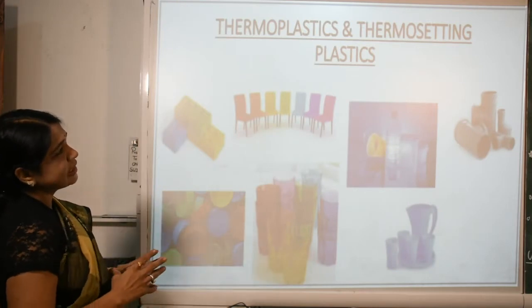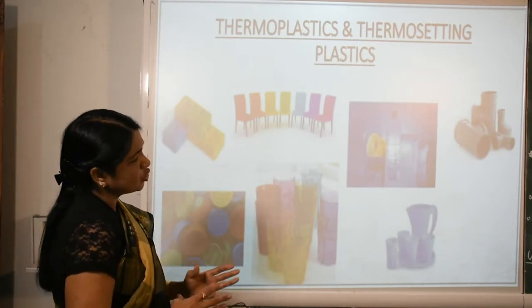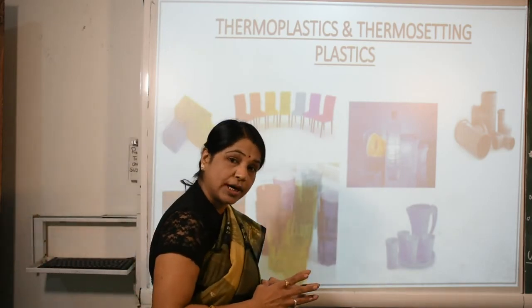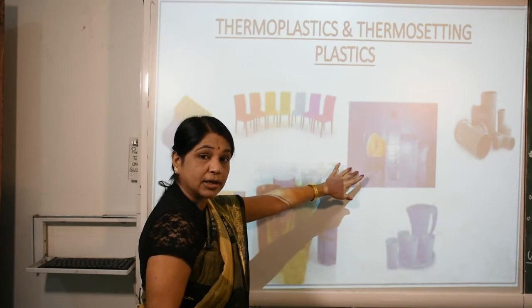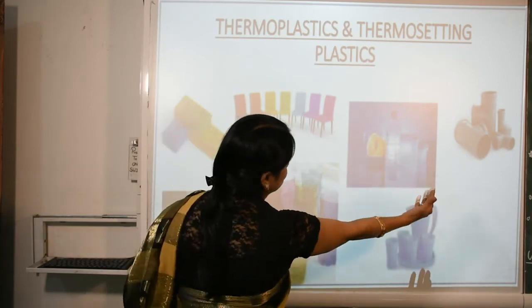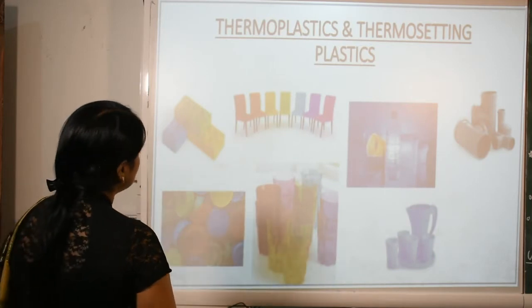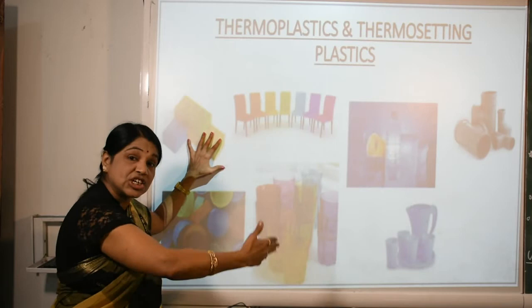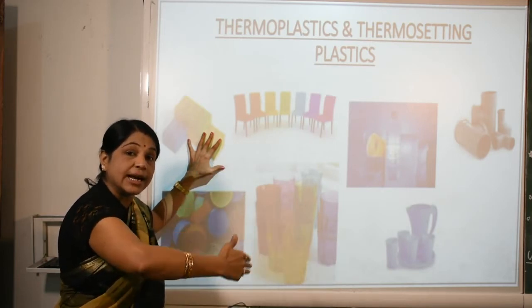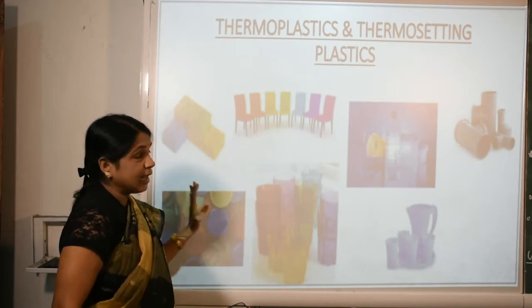And thermoplastics and thermosetting plastics also play a very important role in our life, as shown by the picture. This side shows the thermosetting and here is the thermoplastic. Thermoplastic means it can get various types of shapes again and again.